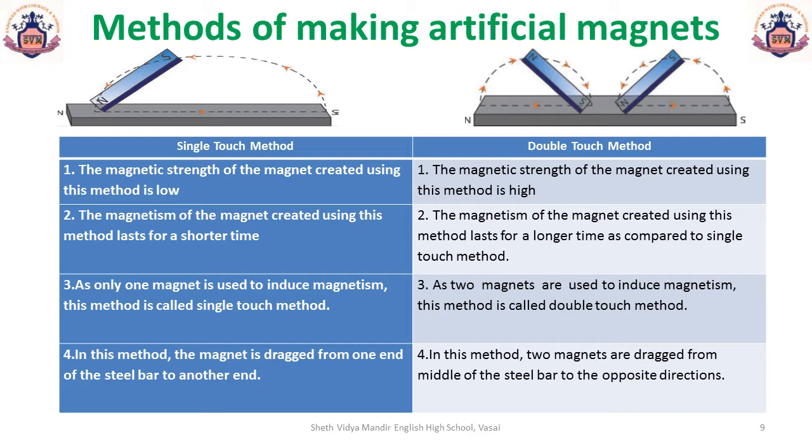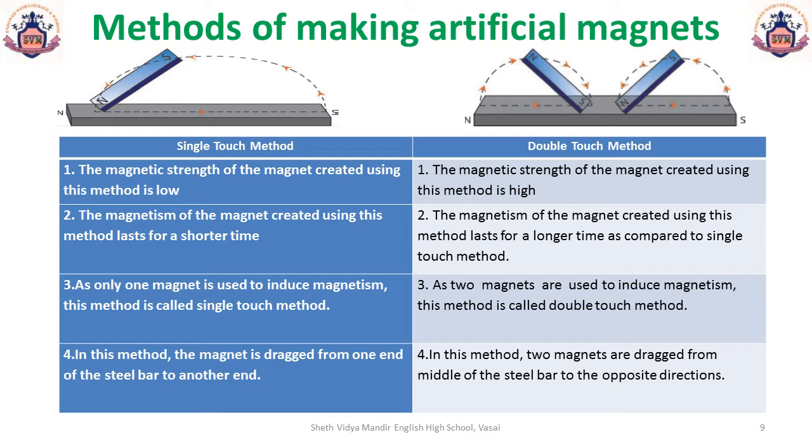Place a rectangular piece of iron on the table. Now take a bar magnet and place one of its poles near one edge of the bar iron. Remember to move it along the length of the iron bar till you reach the end without lifting the bar magnet. Now lift the magnet when you reach the end and bring the same pole that you started with to the same point of the iron bar from which you began.